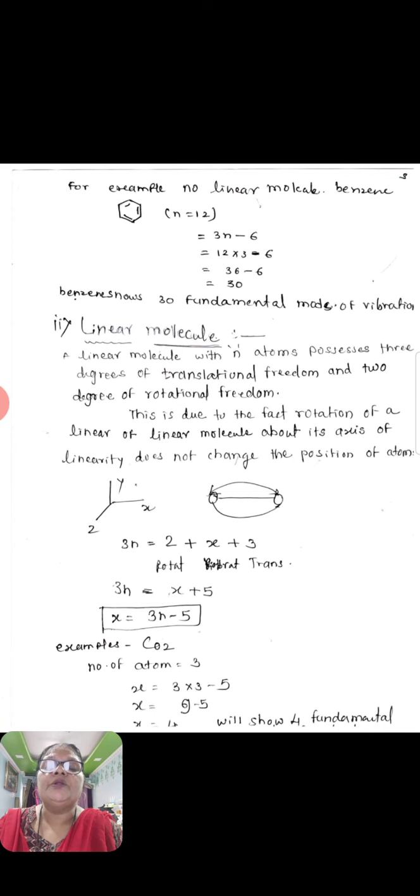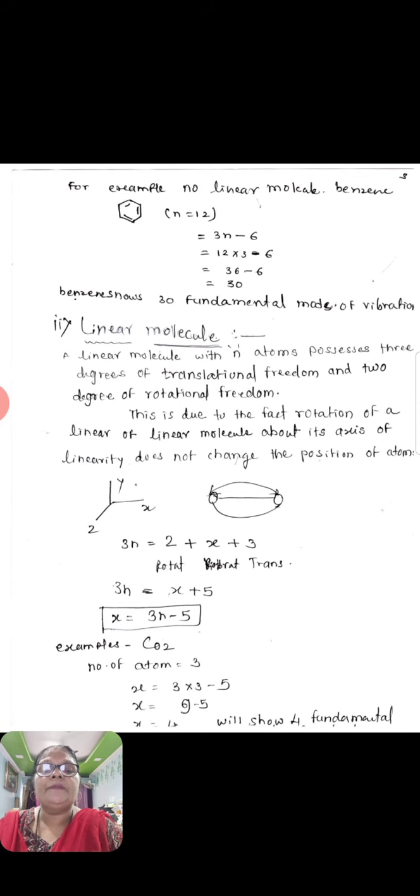The second type of molecule is the linear molecule, where all atoms lie in a straight line. A linear molecule with n atoms possesses 3 translational degrees of freedom and 2 rotational degrees of freedom. This is due to the fact that rotation of a linear molecule about the axis of linearity does not change the position of the atoms on the x-axis, y-axis as well as z-axis. So therefore one rotational axis is absent.